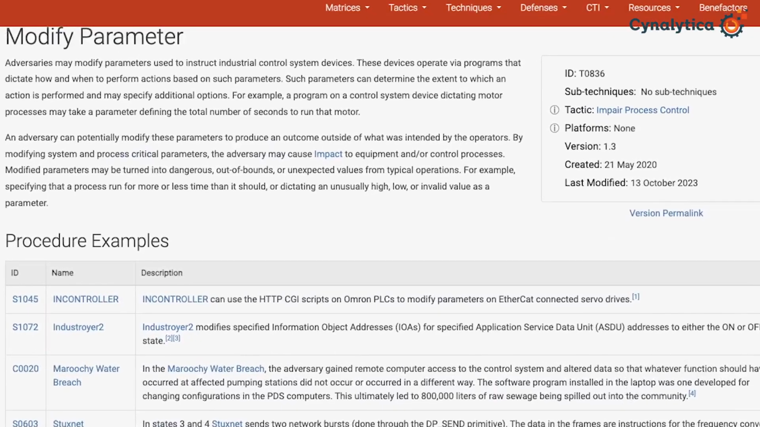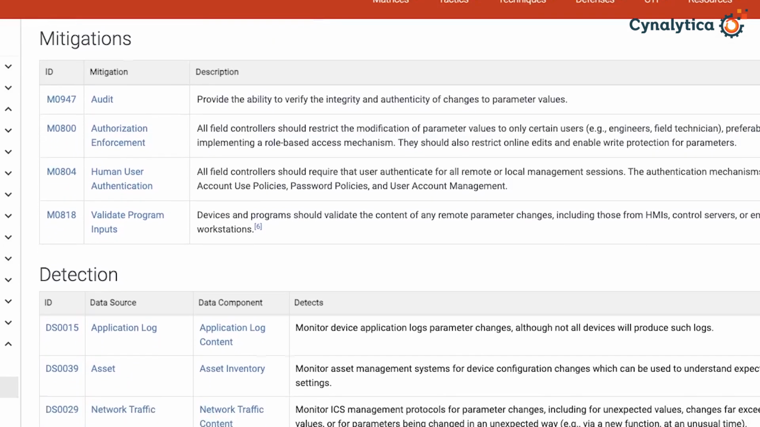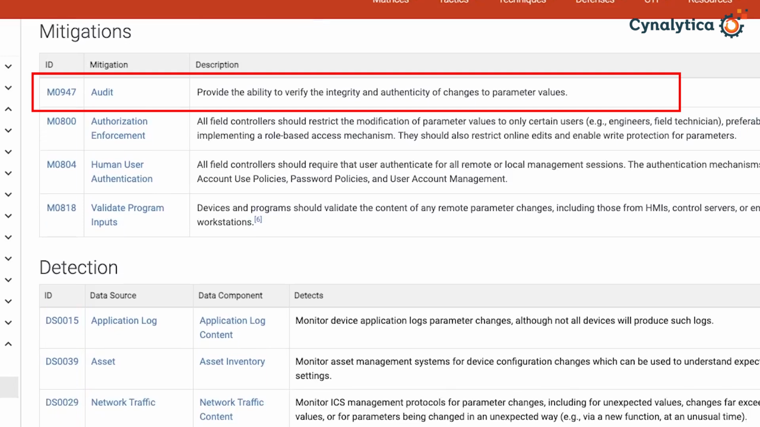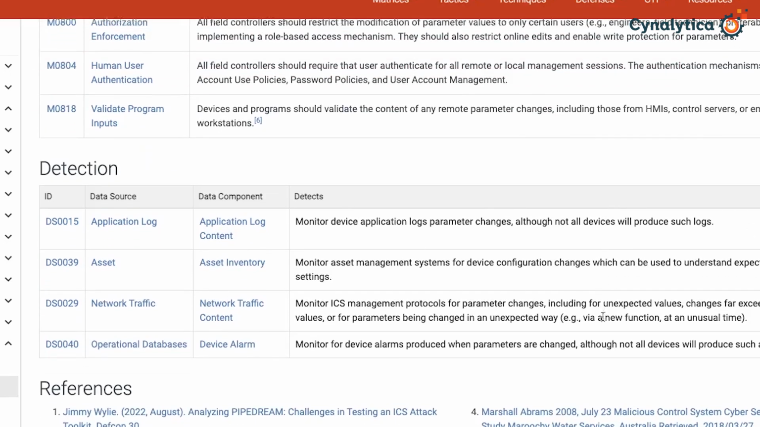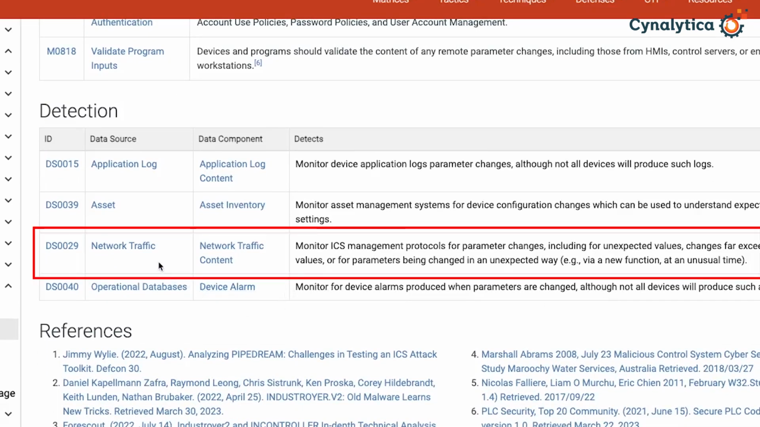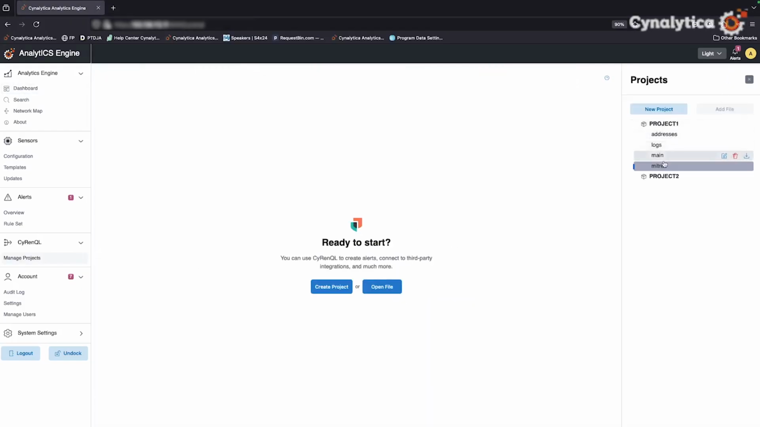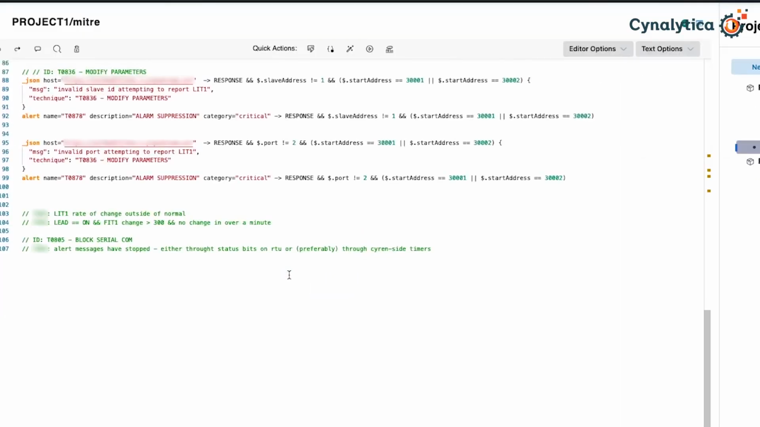The mitigation strategy that I will employ will be M0947, providing the ability to verify the integrity and authenticity of changes to parameter values. Cynalytica's monitoring sensors will be able to capture network communications packets and validate against other commands and/or data sources. The detection method that will be employed, again, will be DS0029, network traffic content, and network traffic flow. Again, in the analytics engine, in the SyrenQL query language, the following alerts will be established.